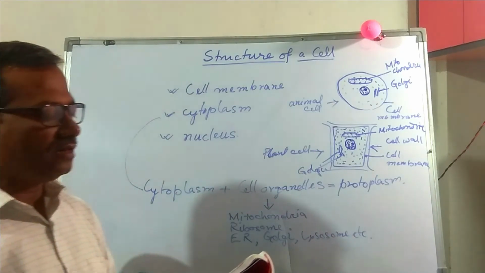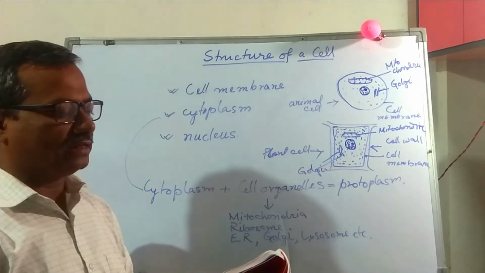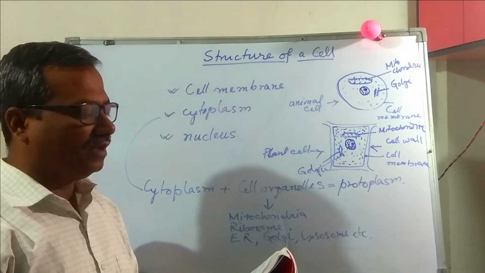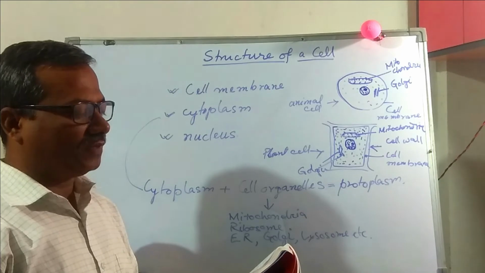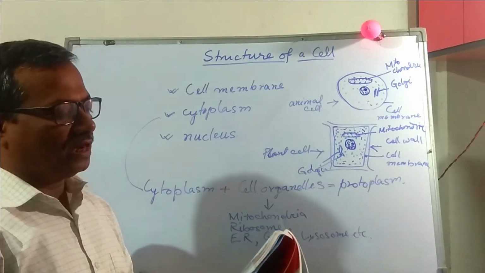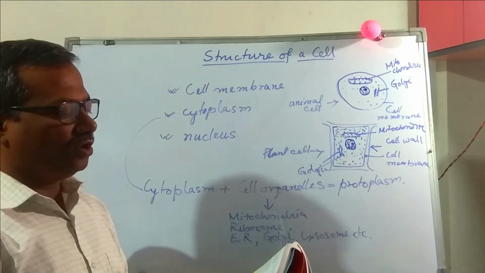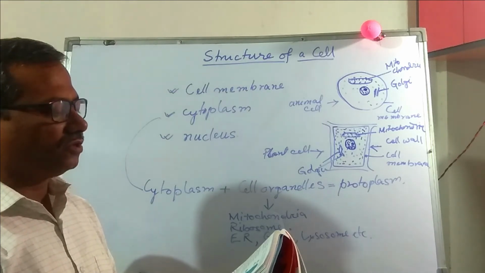It is oval or spherical in shape and it is the most important part of the cell. There are certain cells with more than one nucleus, for example paramecium, and some without a nucleus at all, for example the red blood corpuscle of man. The nucleus is made up of nuclear membrane, nucleoplasm, nucleolus and chromosome.